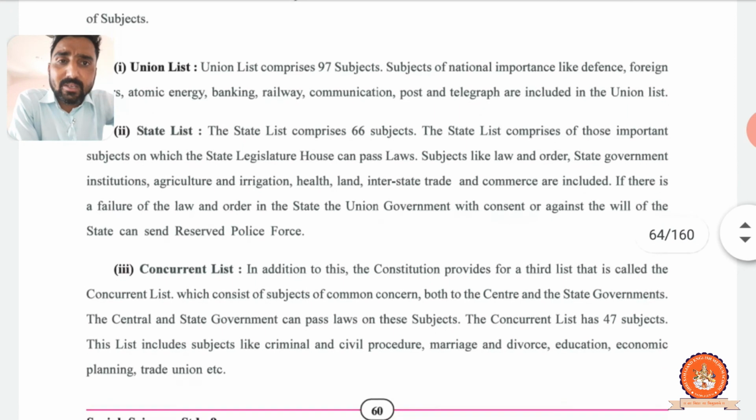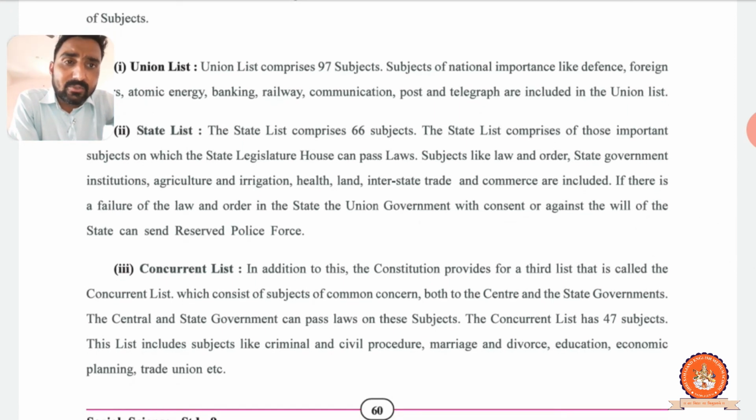If there is a failure of law and order in the state, the union government can, even against the will of the state, send the reserve police force. Please underline this. If the state government is not able to continue and not able to maintain order in the state, the central government can send the reserve police force and can take charge from the state government. There is a right given in the constitution, right?